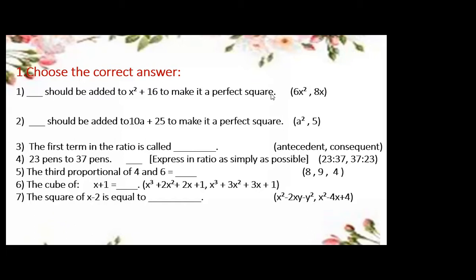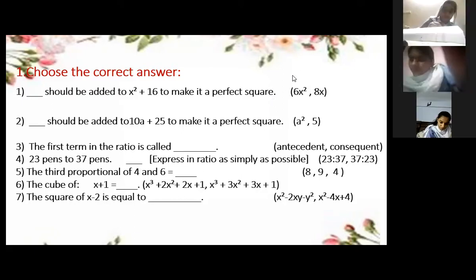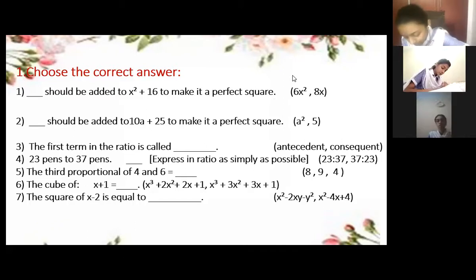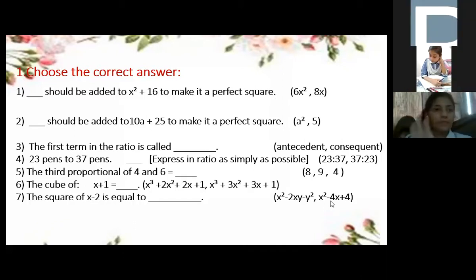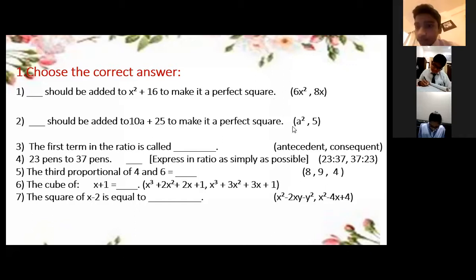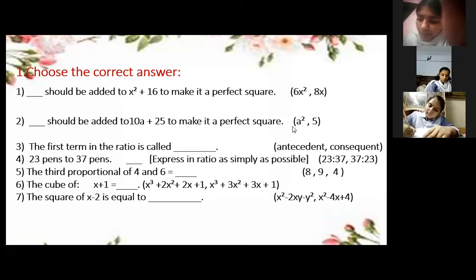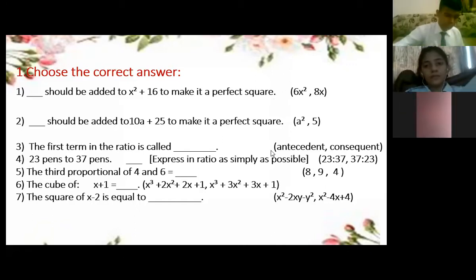Okay? Now let's solve number 1. If you know the correct answer of number 1, kindly raise your hand.